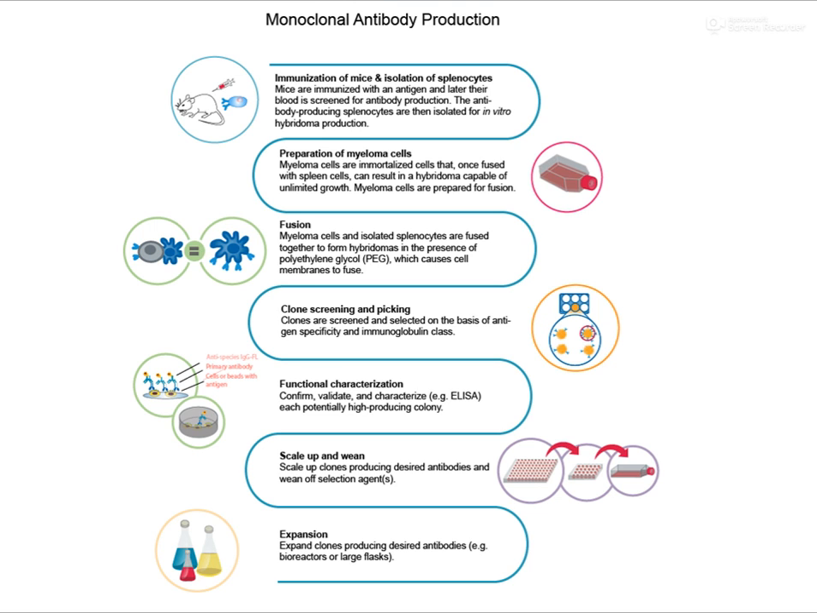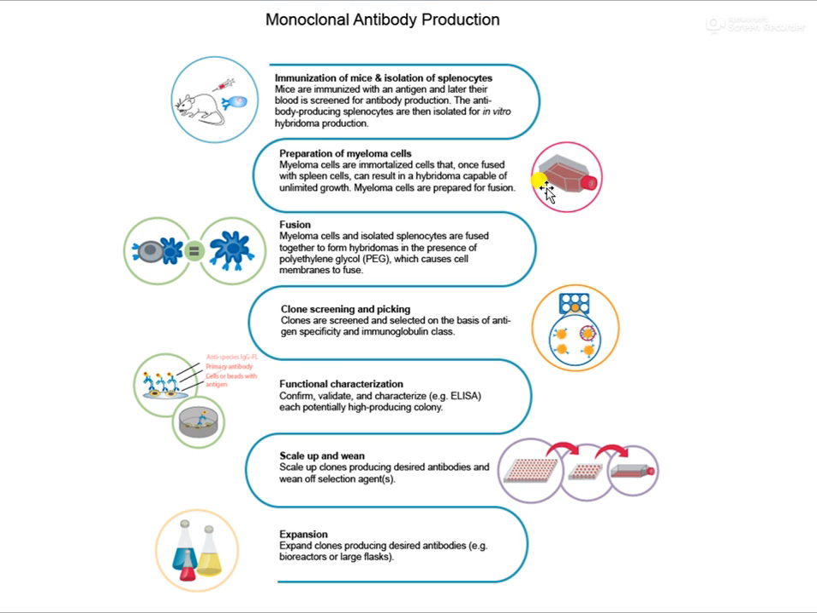Now, how do you produce monoclonal antibodies? To produce monoclonal antibodies, first you take a mouse, immunize it with the particular antigen, and isolate its splenocytes. The splenocytes are the antibody producing cells. After that, these splenocytes are linked together with myeloma cells. Now, what are myeloma cells? These are cancerous, that is immortalized cells. They do not cause cancer as such, but they can multiply rapidly many times.